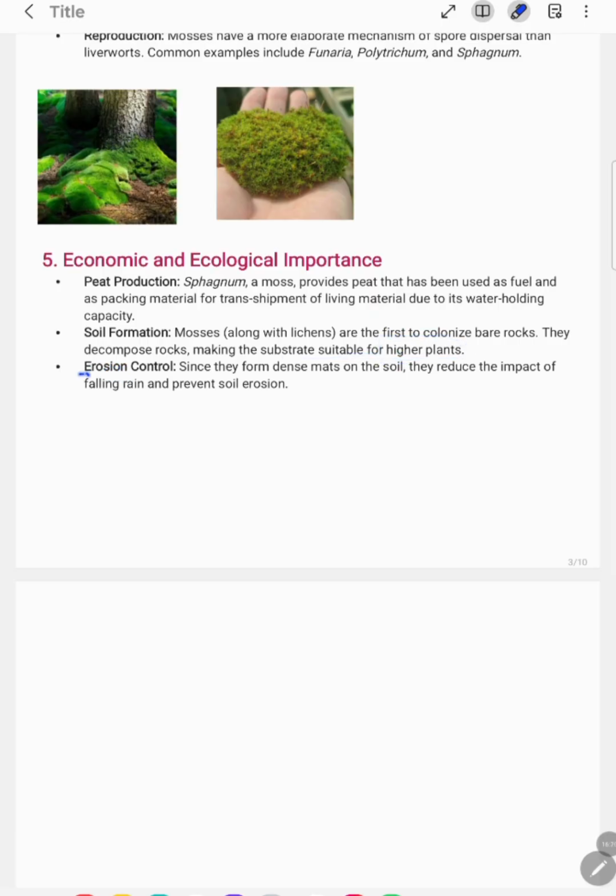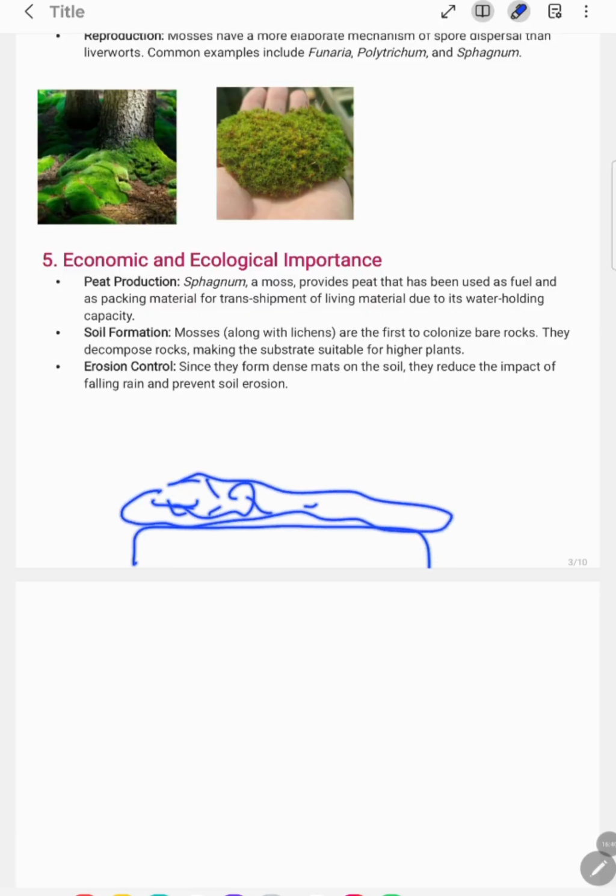Okay. Another point is the erosion control. Since they form dense mat, okay, on the soil, they are responsible for forming the dense mat on the soil. They reduce the impact of falling rain. Okay, suppose this is a surface and over the surface the mosses have been grown. They form the mat-like structure. Okay, mosses form mat-like structure.